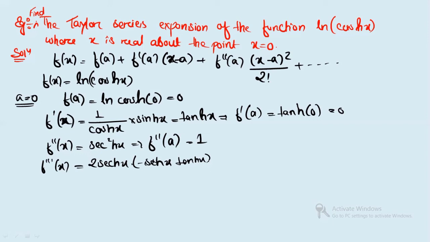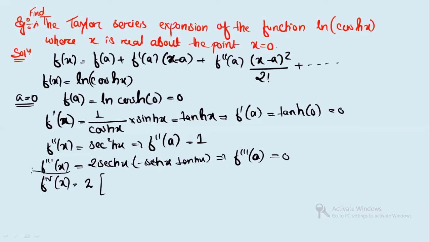Since tan hyperbolic 0 is 0, this entire term will be 0. Similarly, for the fourth derivative, the 2 is a constant. Taking u and v, this term becomes 2 sec square hyperbolic x minus tan hyperbolic x, so minus 2 is constant with sec square hyperbolic x, and tan hyperbolic x is constant.